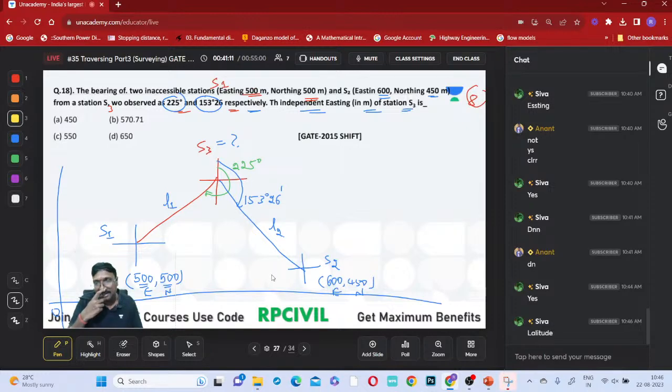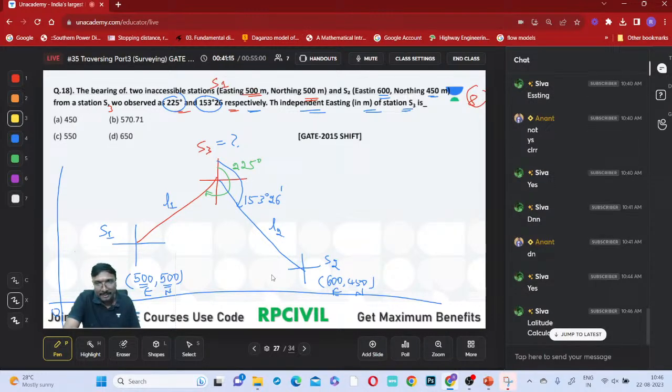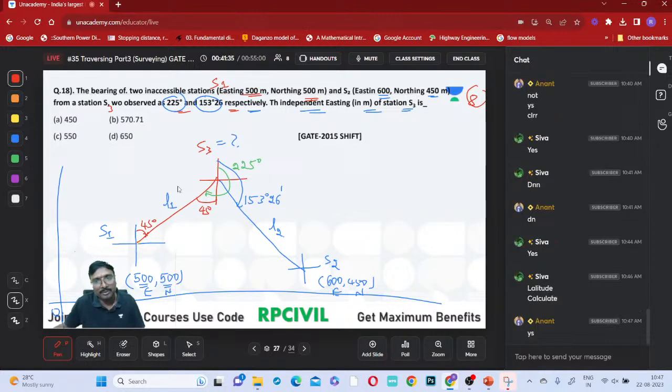Latitude. Easting means latitude or departure. Yeah, latitude, first we'll calculate this one, right? What is the bearing you are having here? That is 225 degrees. And this value is 45 degrees, and this is 45 degrees. Yes or no? So with respect to this we have to go, right?